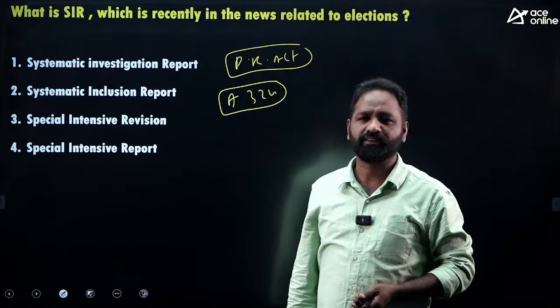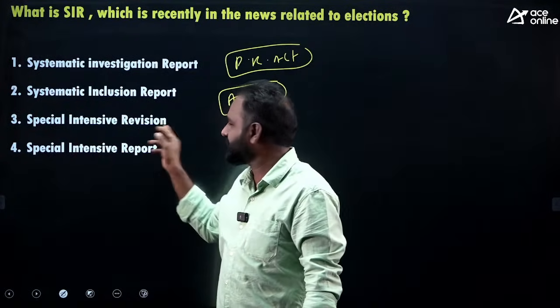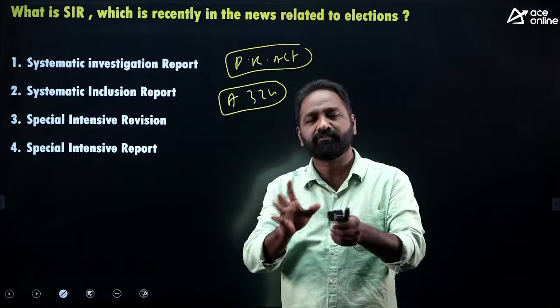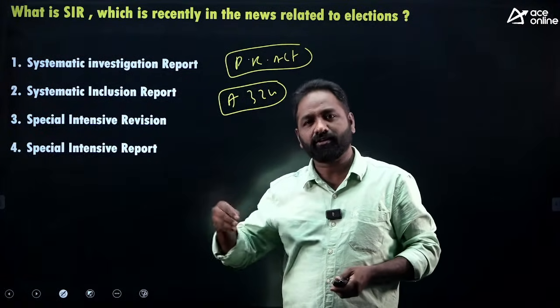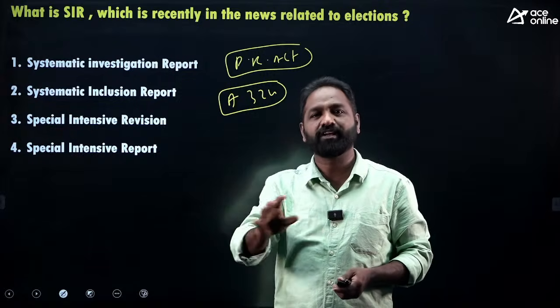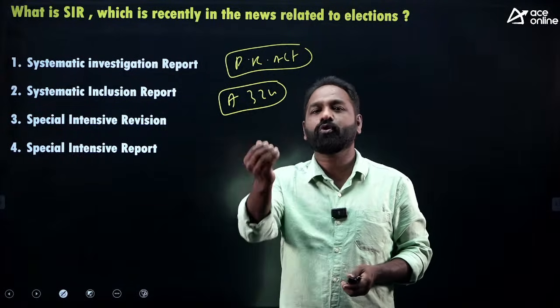Still the voter ID is there. Simple. What do you mean by special intensive revision? We are going to check all the electorals in the villages. So the electoral commission related people, the booth level officer we called, will go to the village. They'll take the voter list. They'll go to the house.